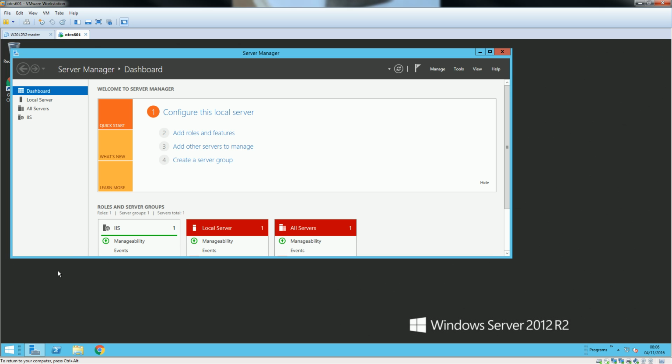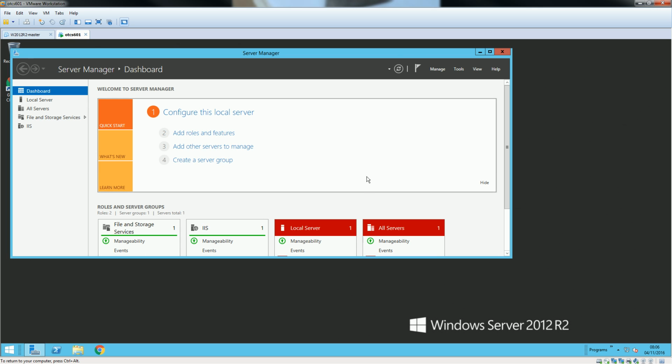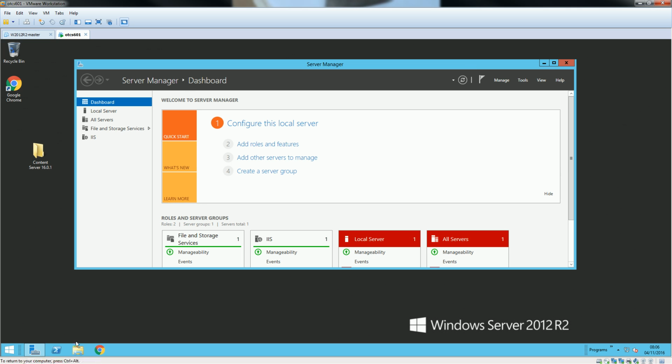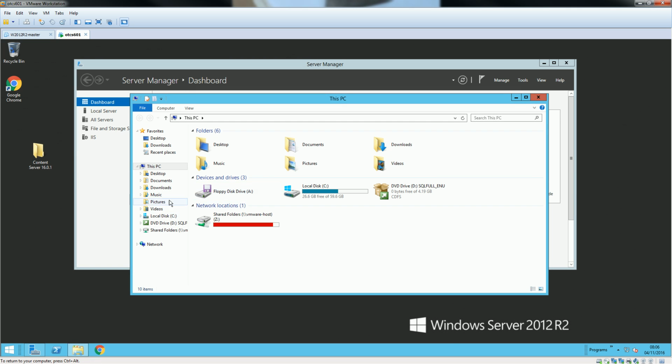Okay, so I paused the recording. Now our Windows is up and running again, so I can show you a few changes I made while the system was paused. First, I have changed the name of the computer.